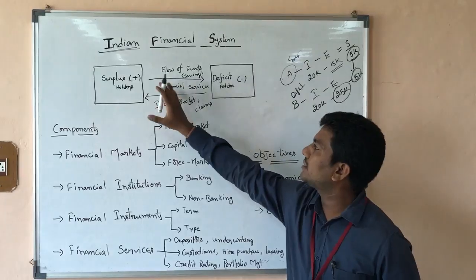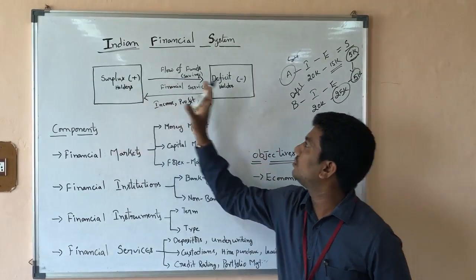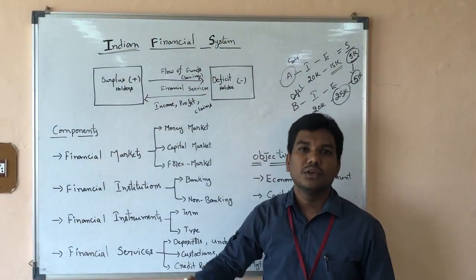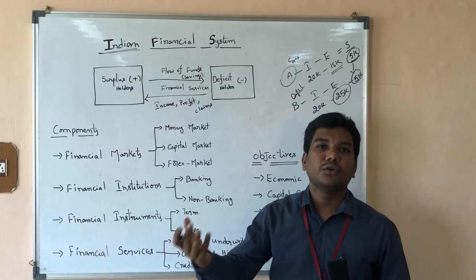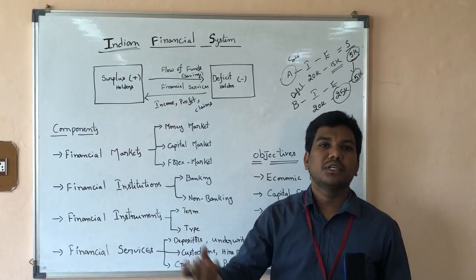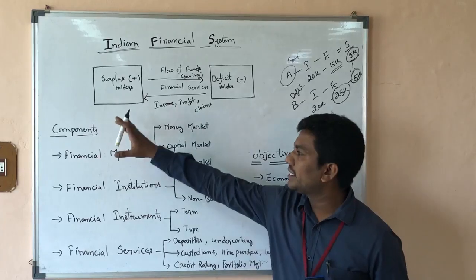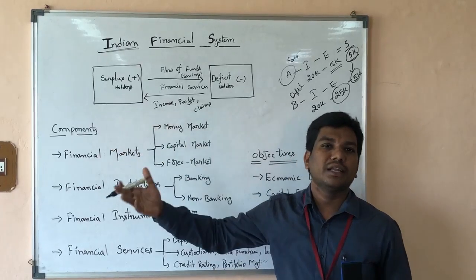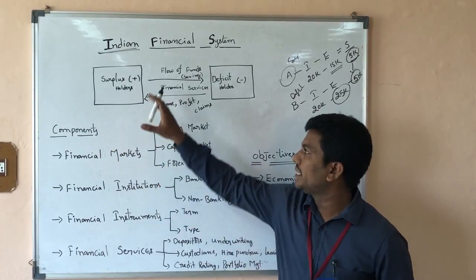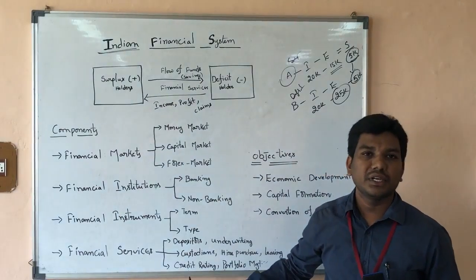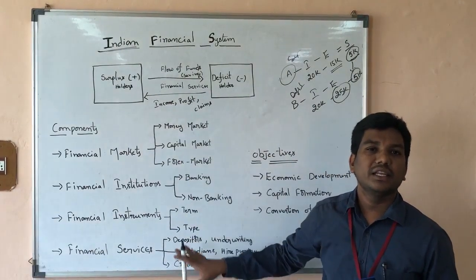So what is going on from the surplus holder to the deficit holder? Normally, if you know someone who has excess money, you can go and take the funds from them and give them some interest in a nice way. But here it is not possible to find the surplus holders, so we need one particular system in India, and that is called the financial system.